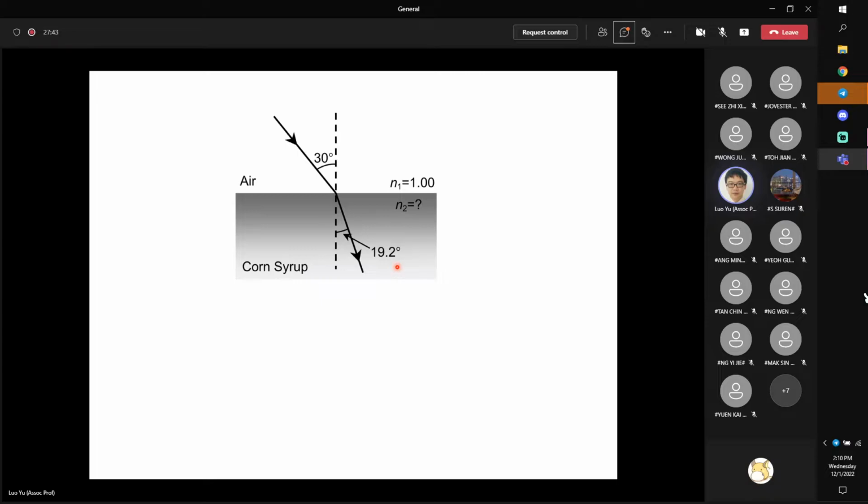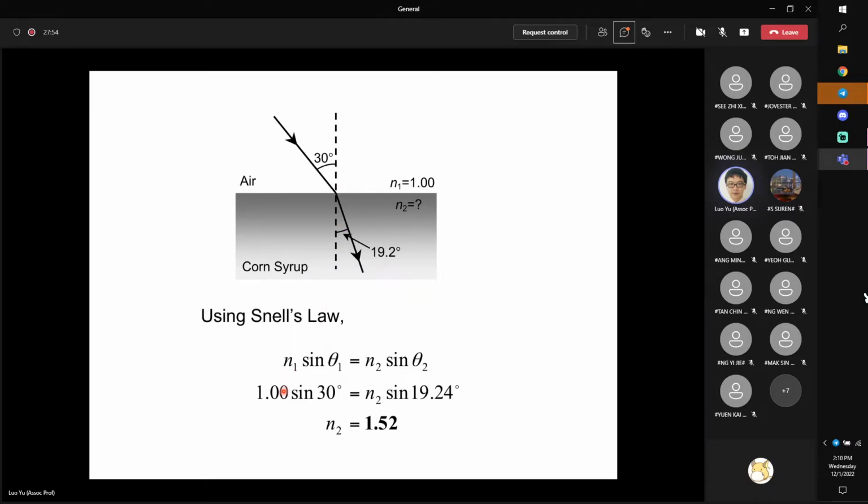So the first one is very easy, it directly tests you to apply Snell's law. In the law of refraction, we have n1 sin theta 1 equals n2 sin theta 2. As I already mentioned, there are 4 parameters in this equation. Knowing only 3 out of these 4 parameters,